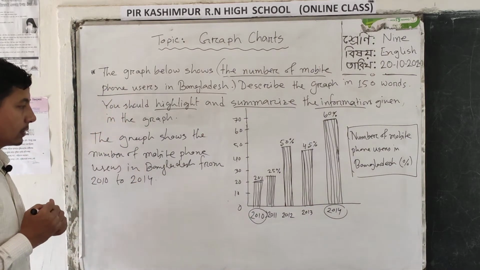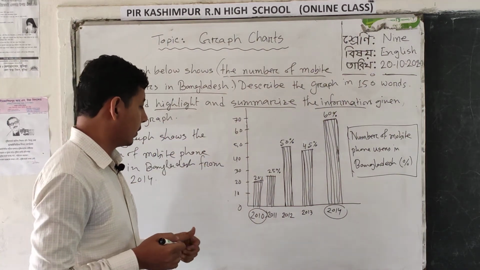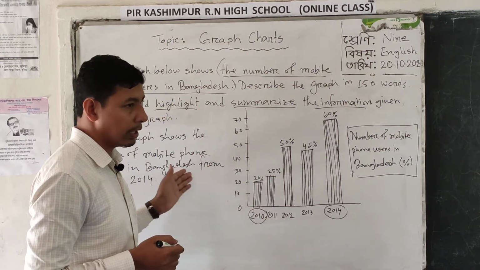Full stop. Second line, we can see the vertical line indicates the percentage, so we can write it.